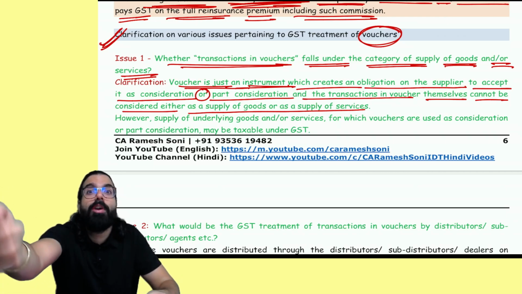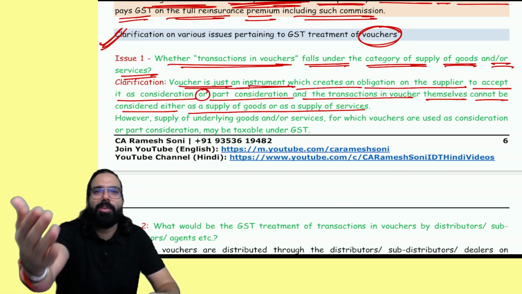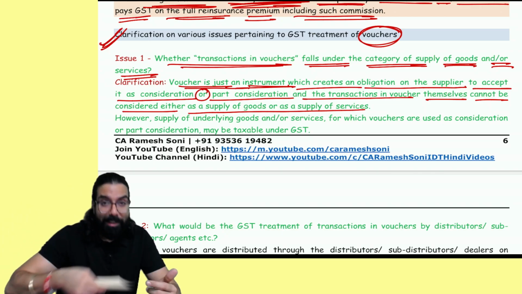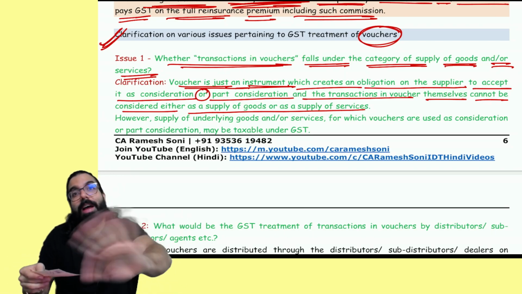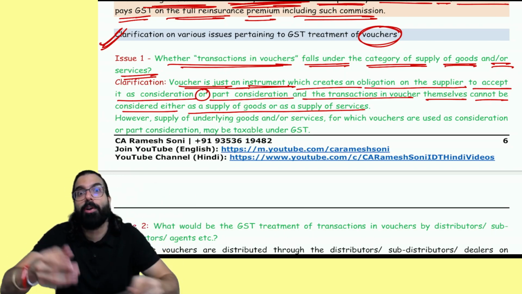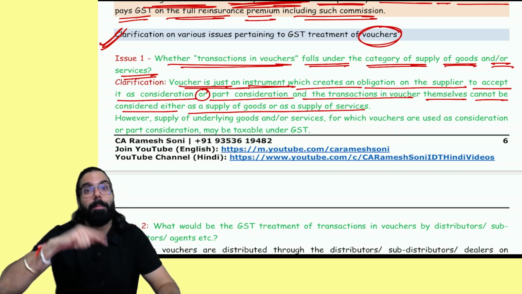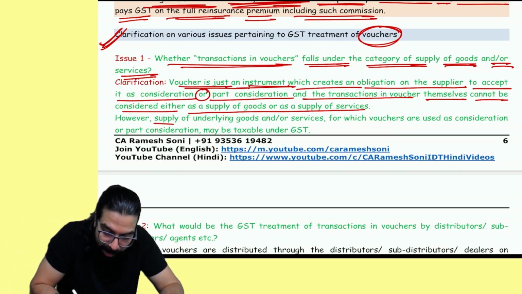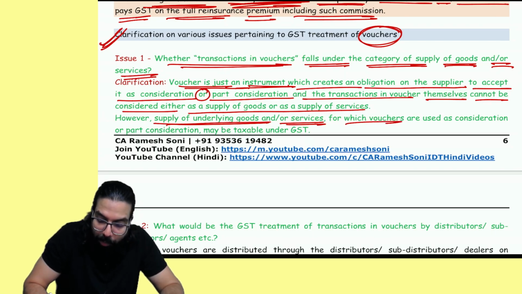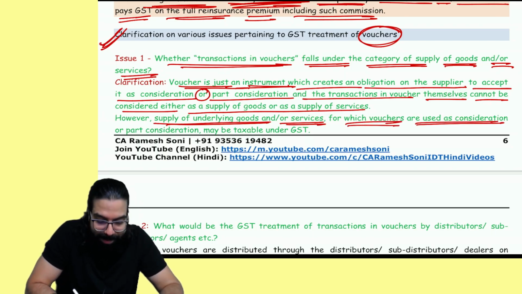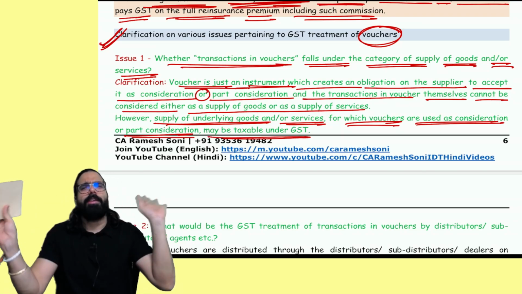GST will come actually on the goods and service which is there. So somebody has supplied me goods and service. Instead of that, I've given a voucher. Vouchers are not goods and service. On vouchers GST will not come. But on the goods and service which is being supplied, GST will come. However, supply of underlying goods and service for which vouchers are used as a consideration or part consideration may be taxable under GST. So simple as that.